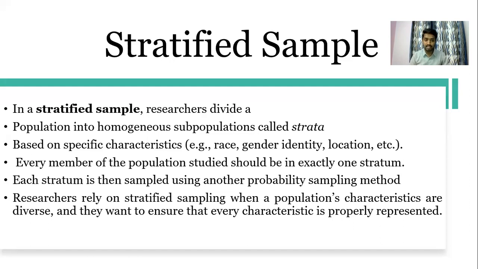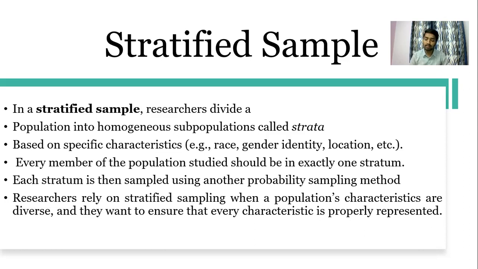So the first part here is that it divides the research population into homogeneous subpopulations called strata. A stratum is basically a subgroup. So here we are going to divide the population.